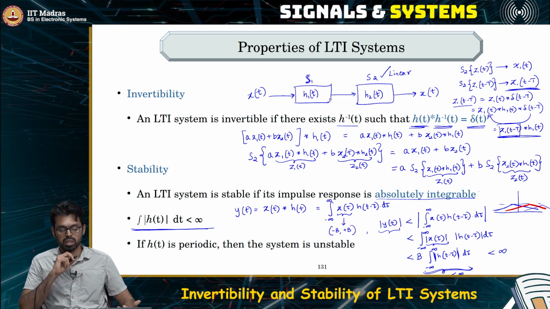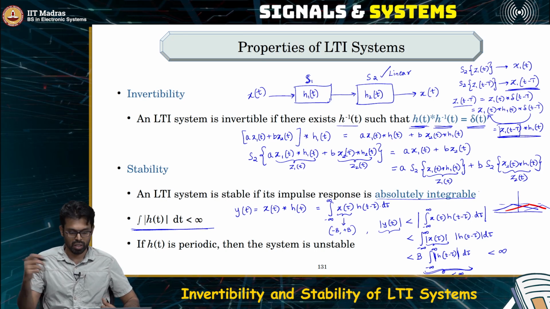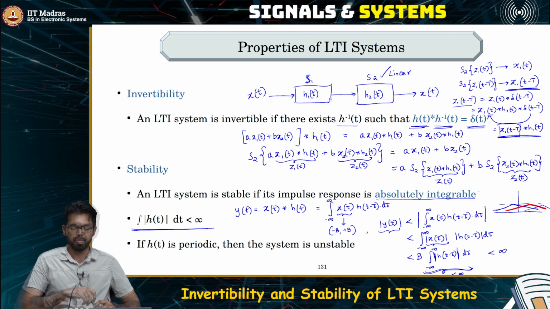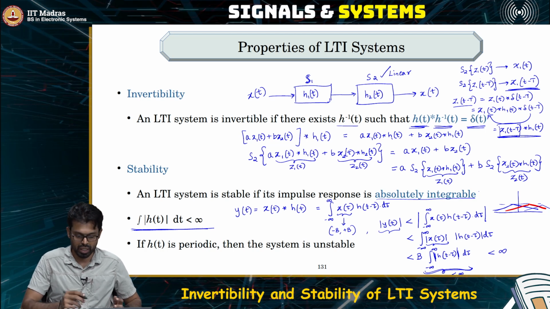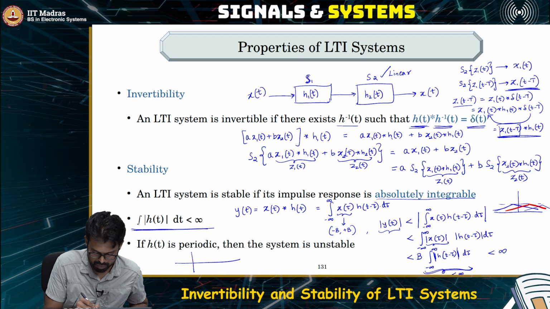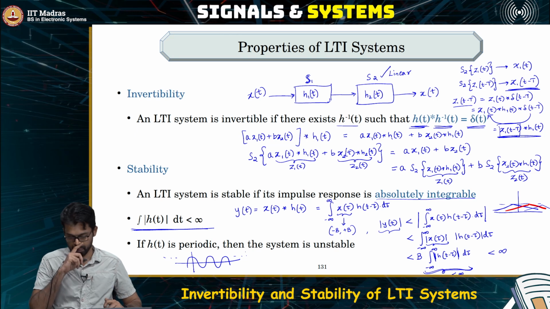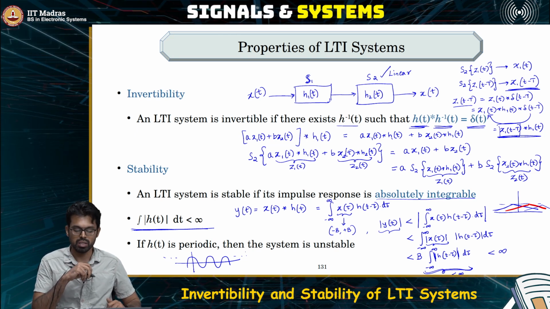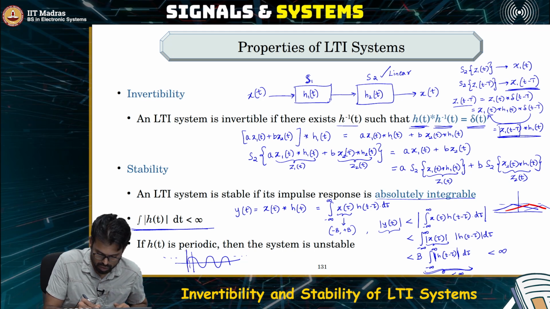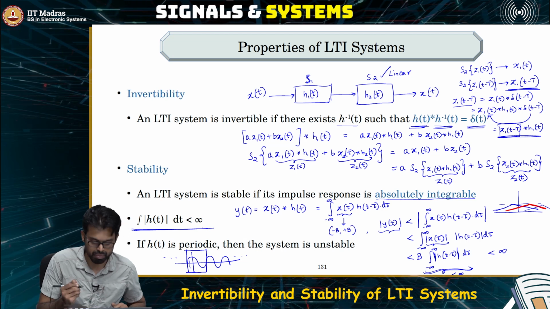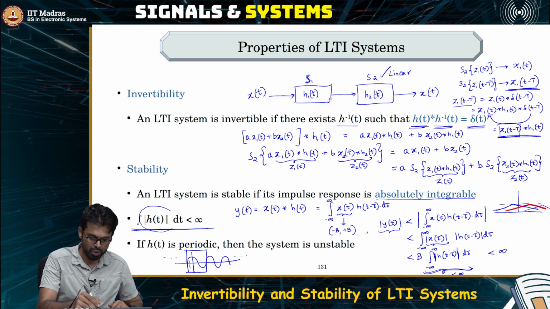Now, what if the impulse response was a periodic signal? Then remember, we said that the periodic signal extends from minus infinity to plus infinity. And what would be the area of the periodic signal in one period? It will be some non-zero value. So, let us say, for example, you take the sinusoid. Okay. It extends from minus infinity to plus infinity. Now, let us find the area of this signal in one interval. Okay. So, we take the interval, one interval. If you directly compute the area, it is 0, but you are supposed to compute the area of the absolute value of the